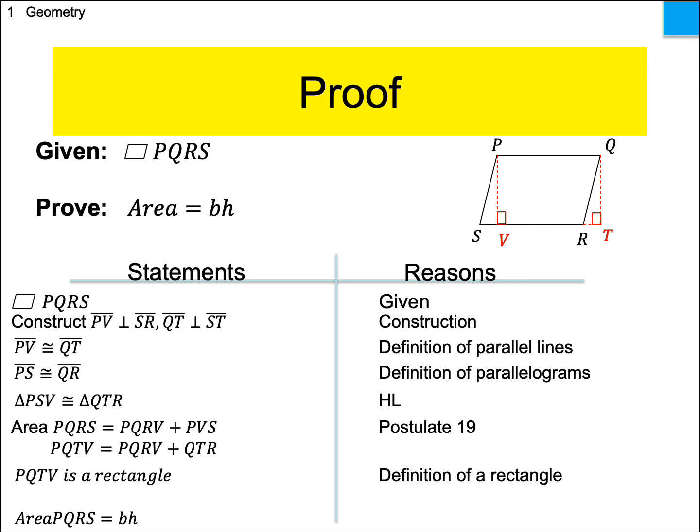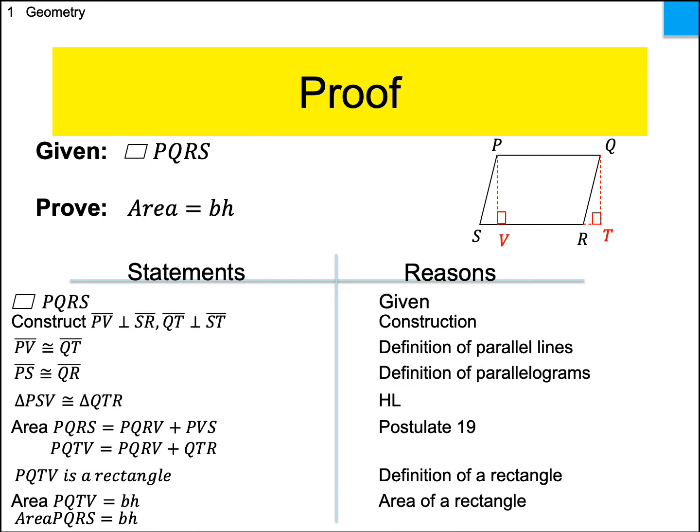How does that help us out? Well, what's the formula for the area of a rectangle? From last class, we know that a rectangle's area is base times height, right? That's just the formula for the area of a rectangle. So let's see. If PQTV is a rectangle, then in the statements up here, I say that PQRS is made up of those particular pieces, and PQTV is made up of those particular pieces.